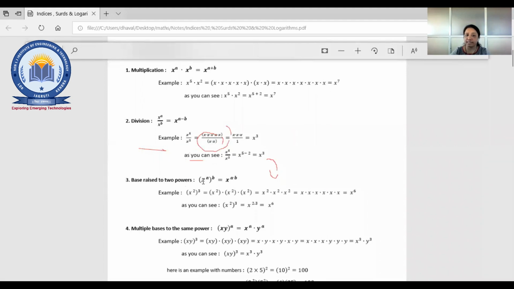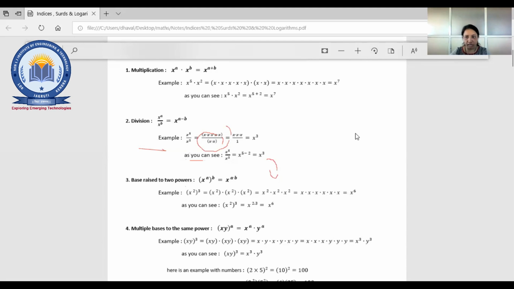That means one base is there and 2 exponents. That means x raised to a, and the whole raised to the power b. Whatever the exponents are there, they are going to be multiplied.